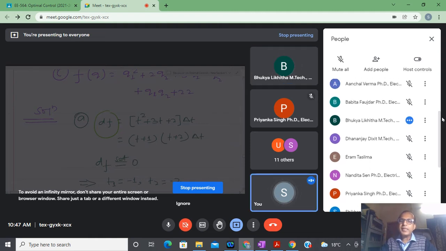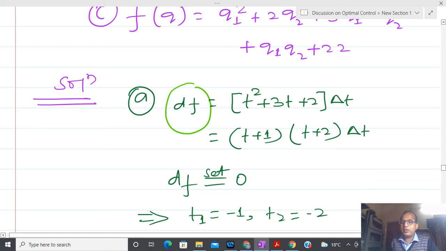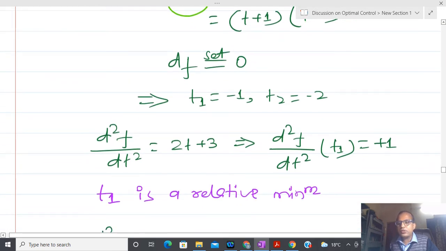If the second derivative is positive or negative, based on that I can tell maxima and minima. Priyanka, please revise the fundamentals. I know these kinds of things are very simple, but what I found is that when an RPEC is going on, the examiner asks a very small, simple question, but the student is not able to answer it, because most of the time they are not giving emphasis to the fundamentals.